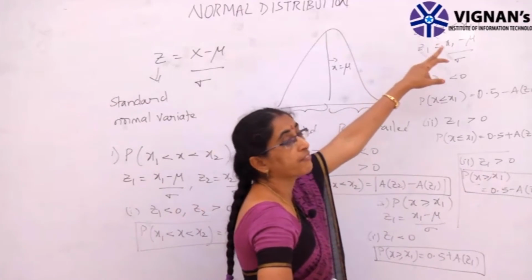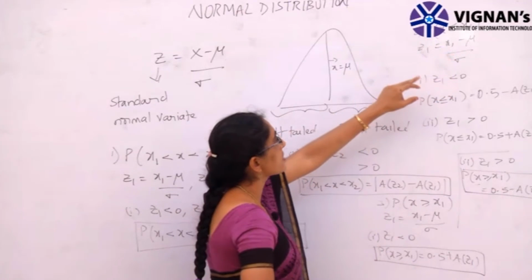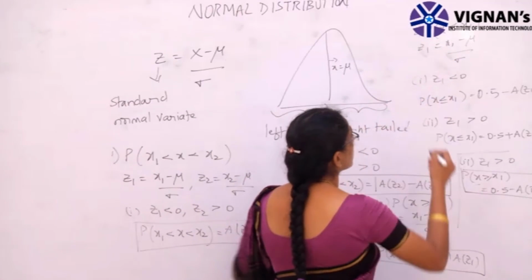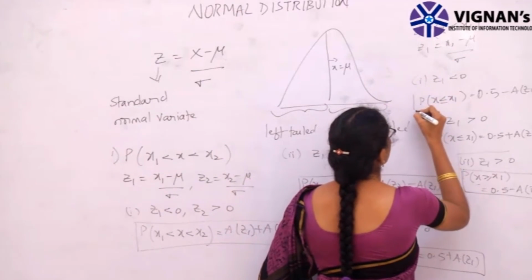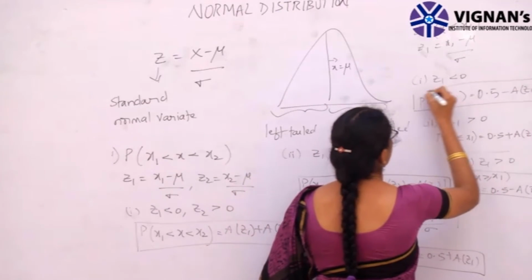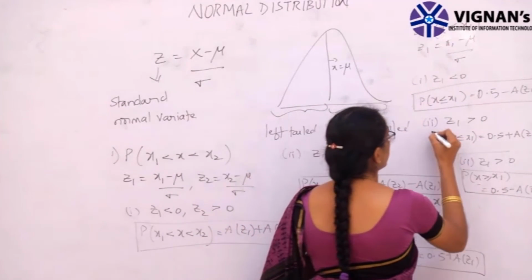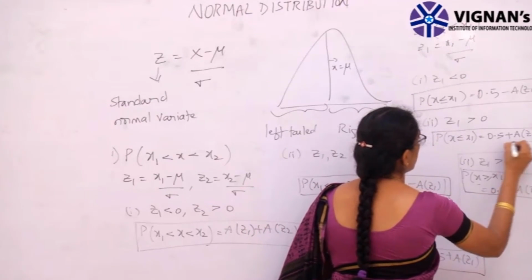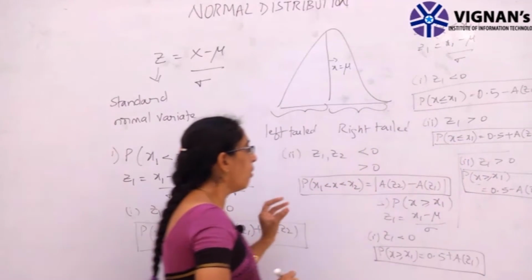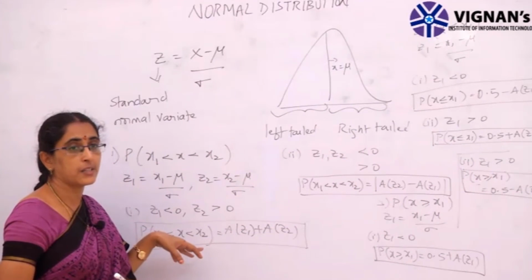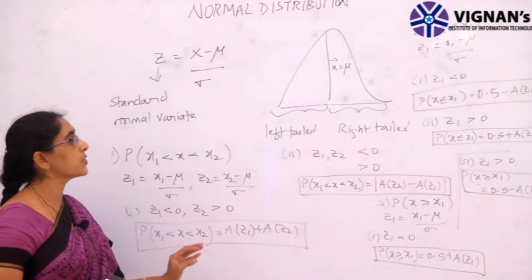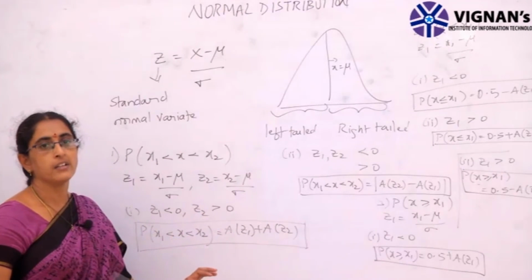Then if we are finding the probability of x less than x1 and z1 is negative, it is 0.5 minus area of z1. And if z1 is greater than 0 in this case, then it is 0.5 plus area of z1. So all the formulas in this rectangular box you have to remember to solve the problems of normal distribution.